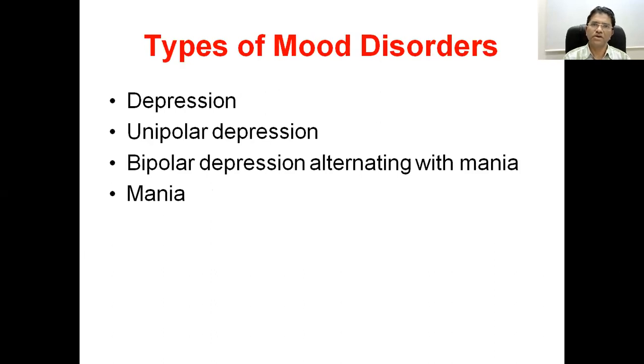This depression can be of different types. As I have told, one is the reactive depression or the endogenous depression. Another one is the unipolar depression. Here, the depression is a major factor in the disease or the behavior. Next one is the bipolar depression. Bipolar depression means there is an alternating cycle where waxing and waning occurs.